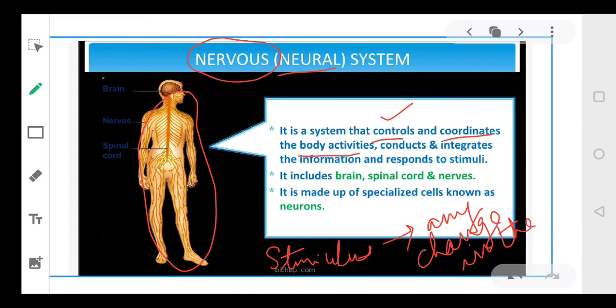Now this your neural system, a nervous system basically includes your brain, the spinal cord and the various nerves. And your neural system basically is made up of specialized cells, and those specialized cells are called neurons or the nerve cells. So your neural system or nervous system is made up of neurons or the nerve cells.